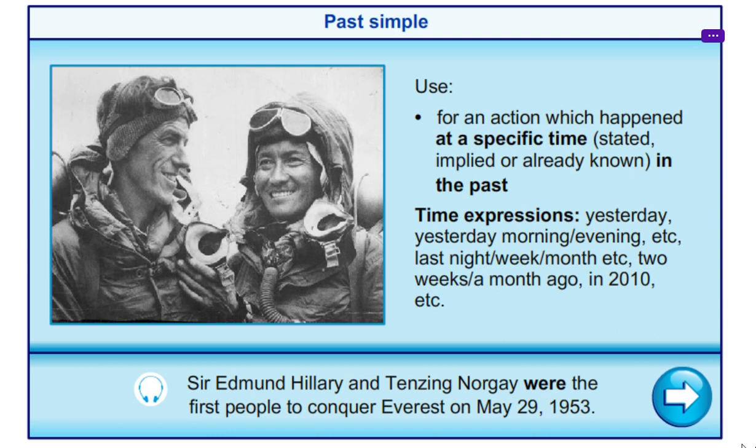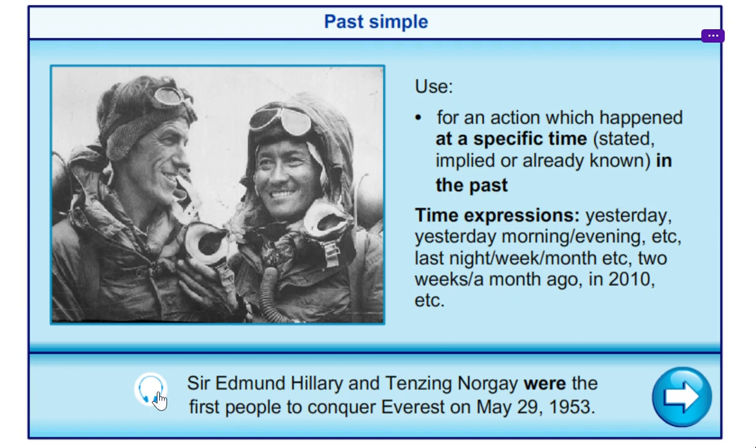So we're gonna know first when we use the past simple: for an action which happened at a specific time, a stated time, like implied or already known in the past. Time expressions for the past simple are like yesterday, yesterday morning, yesterday evening, yesterday afternoon, last night, last week, last month, last year, last decade, 2 years ago, 2 weeks ago, 2 days ago, 2 months ago, whatever. Or you can say in 2010, in 2019, in 2021, in 2020, like that.